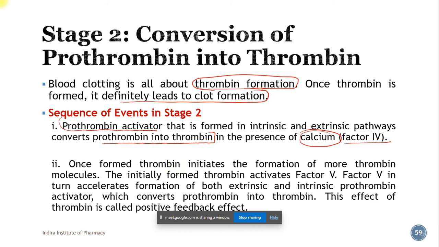So once formed, thrombin initiates formation of more thrombin molecules. Okay, so this thrombin initiating formation of more thrombin molecules is an example of positive feedback effect.